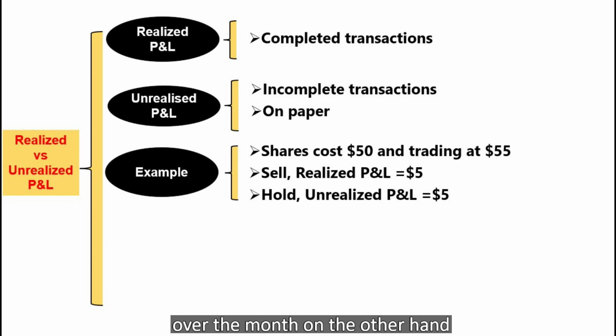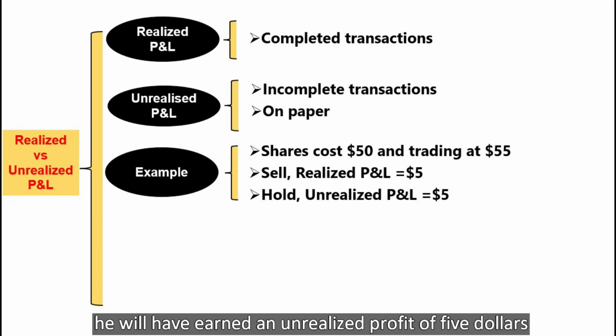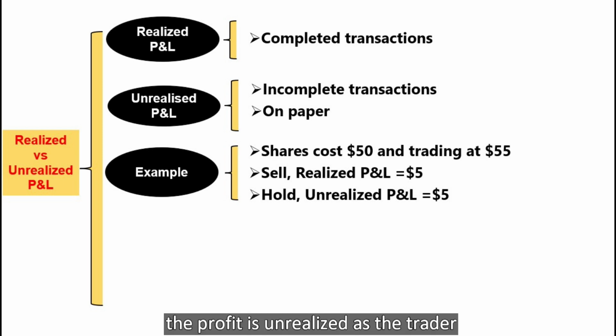month. On the other hand, if the trader chooses to hold the shares rather than sell them, he will have earned an unrealized profit of $5 over the month. The profit is unrealized as the trader still holds the shares in his portfolio.